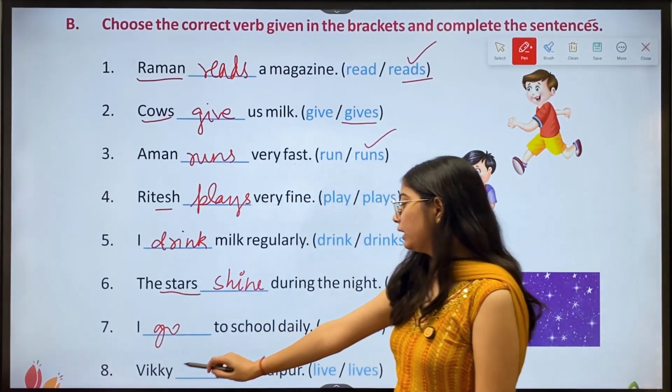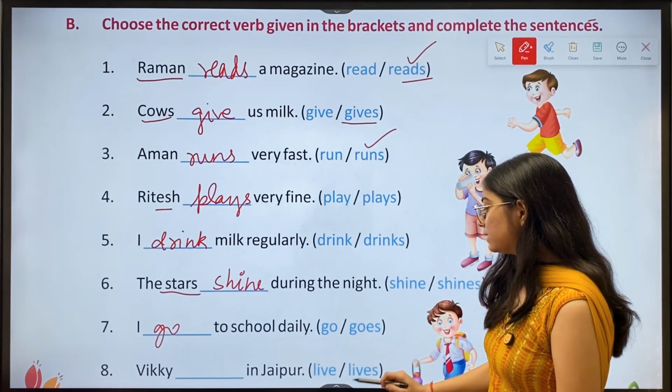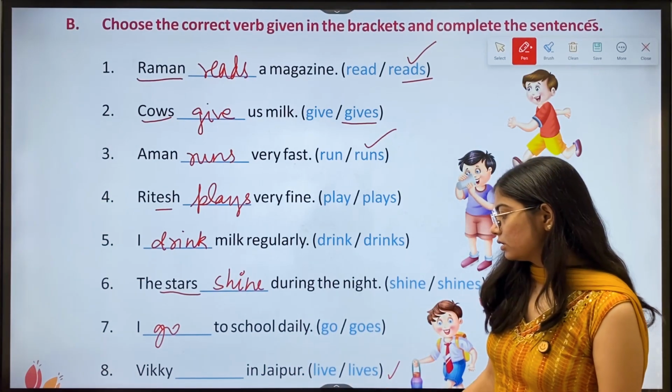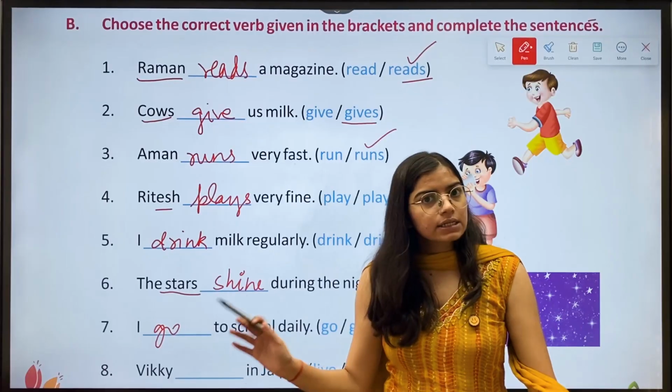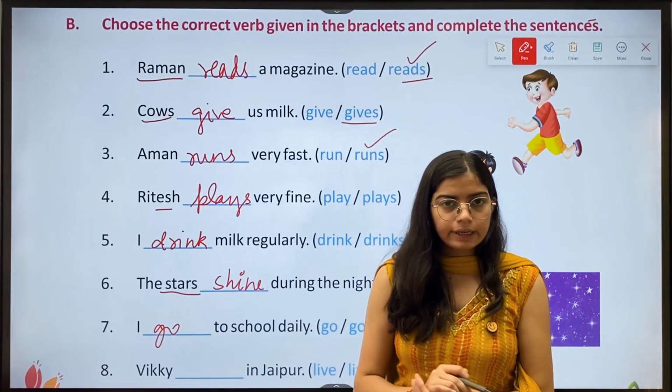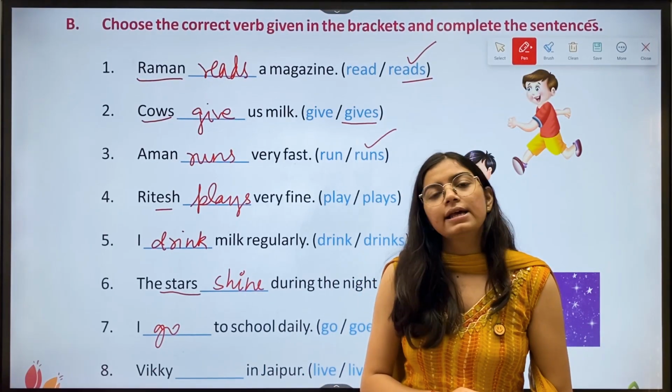Then eighth: Vicky dash in Jaipur, live slash lives. Now Vicky is a singular noun, right? So the answer is lives.